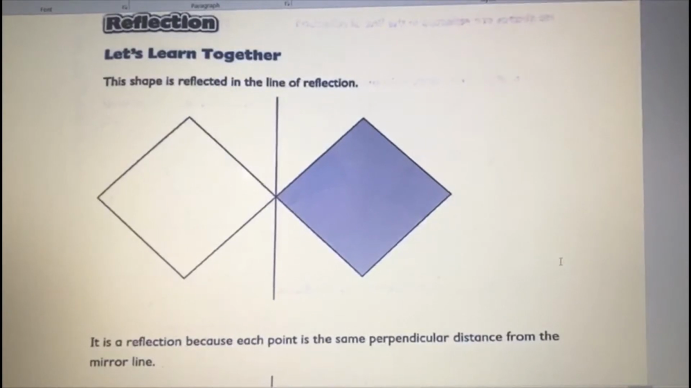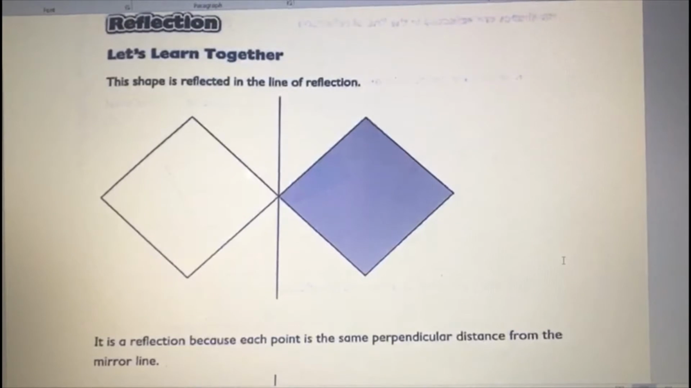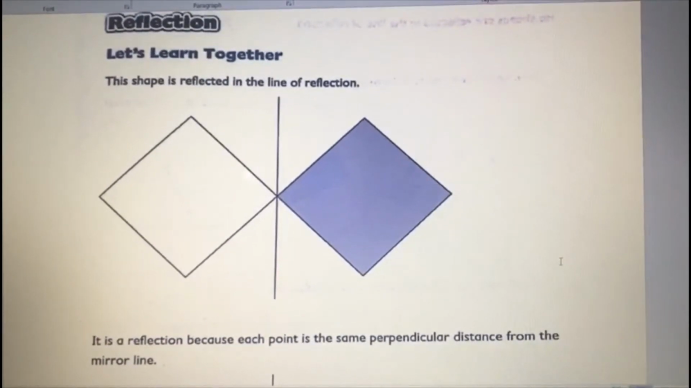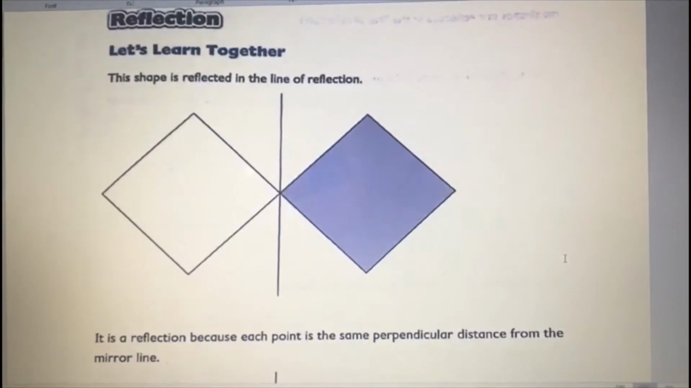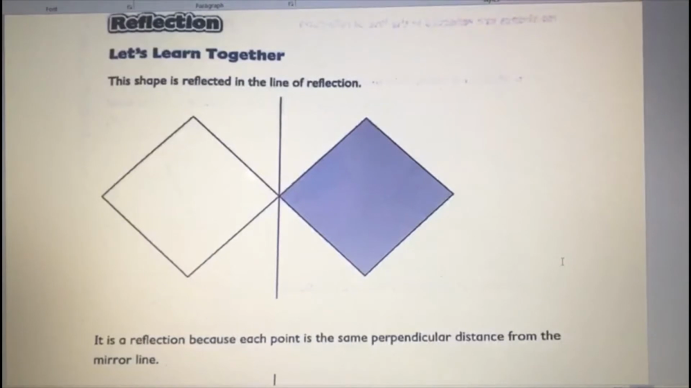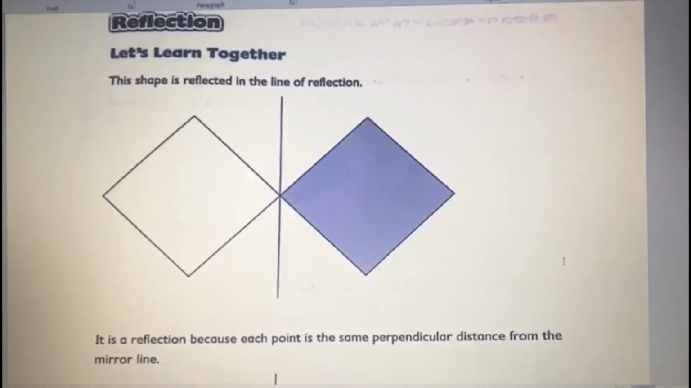Today our topic is reflection. Whenever you hear reflection, did you get anything in your mind? Yeah, reflection, you can think about your reflection in the mirror. All of you use the mirror every day, right? So whenever you go in front of the mirror, it reflects our faces, right?